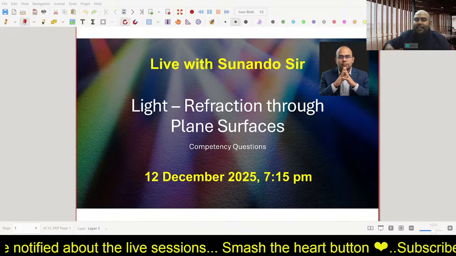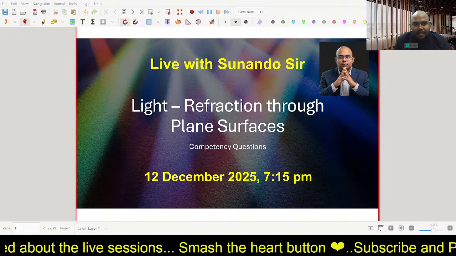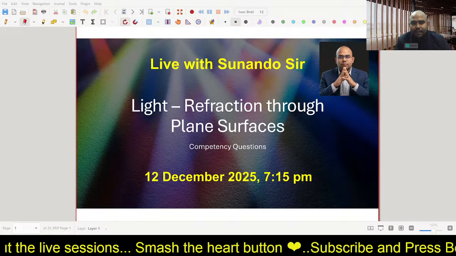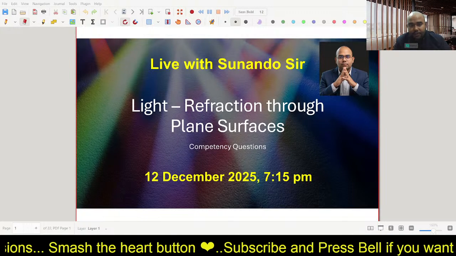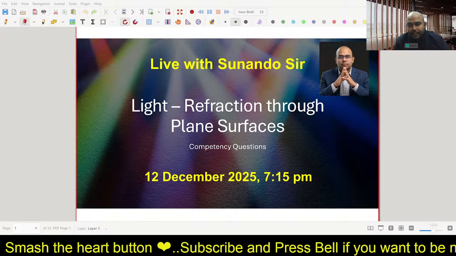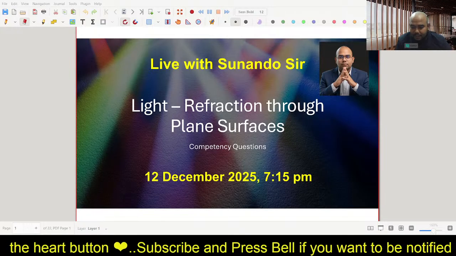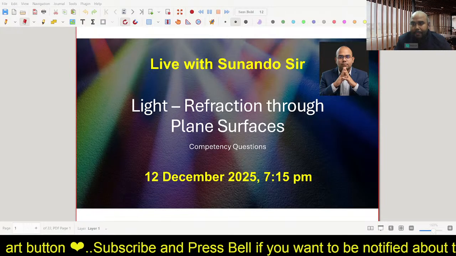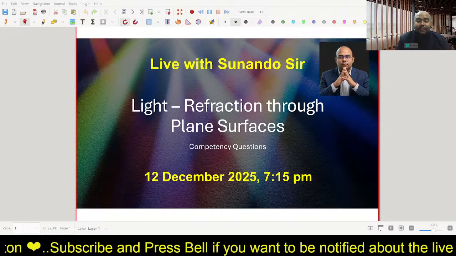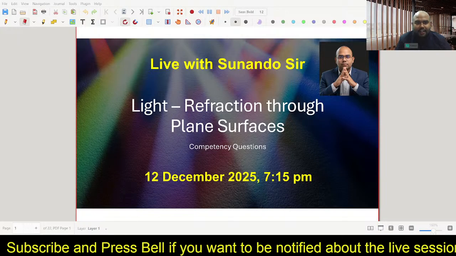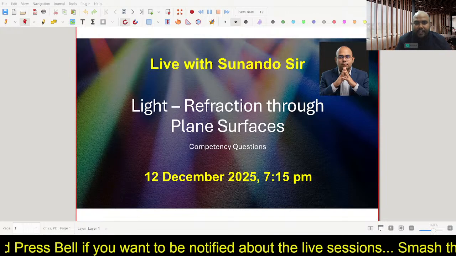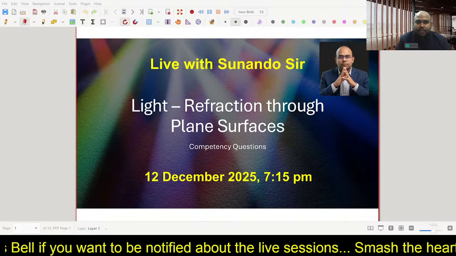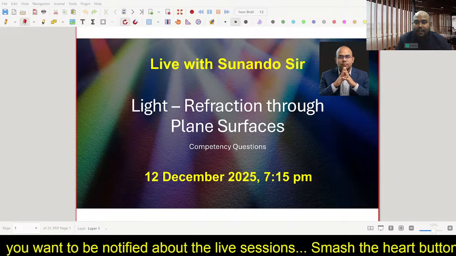Today we will be doing a very important chapter. Light ka first chapter, refraction through plane surfaces. Competency based questions from refraction through plane surfaces. Not a very easy chapter. It's quite challenging. I have taken some challenging questions today and you will enjoy doing these questions. The questions are of good standard.